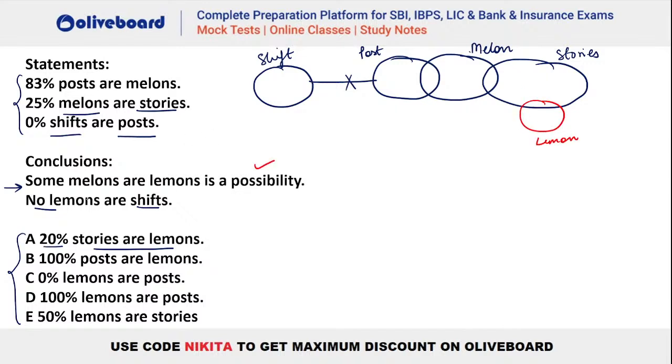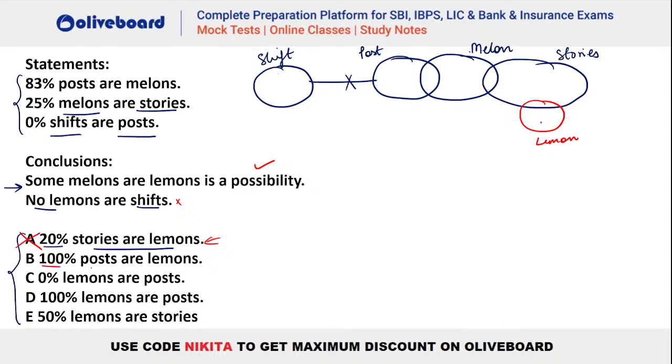Now this will be true. Some lemons are melons is a possibility is true, but no lemons are shift will not be true, isn't it? You can see the second conclusion will not be true in the case you take this one here, isn't it? Adding this one will not ensure that lemon and shift has a negative interaction. That means A is not the answer.